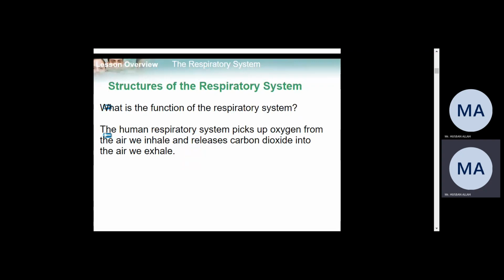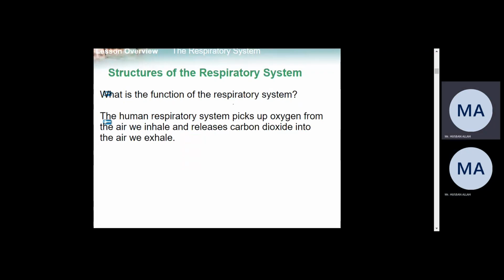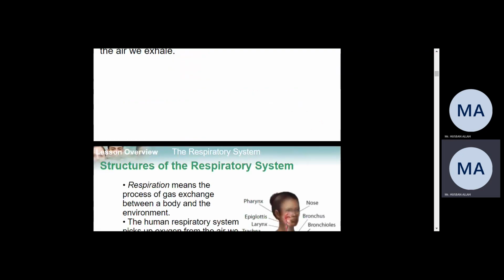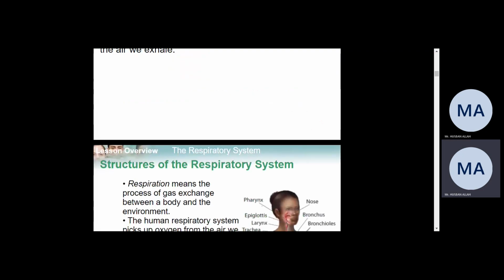Inhalation is the taking in of oxygen toward the body. The giving out, expelling out of carbon dioxide or unwanted gas from the body is called exhalation. These two processes combined make the respiratory system. The major gases that are going to be exchanged are oxygen and carbon dioxide. Oxygen will move inward and carbon dioxide will move outward.